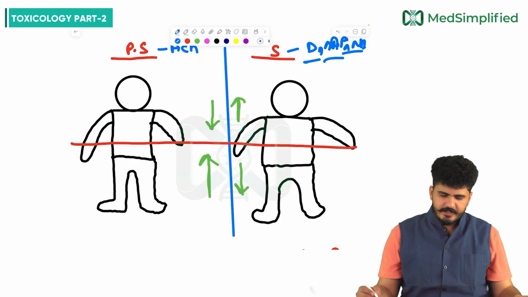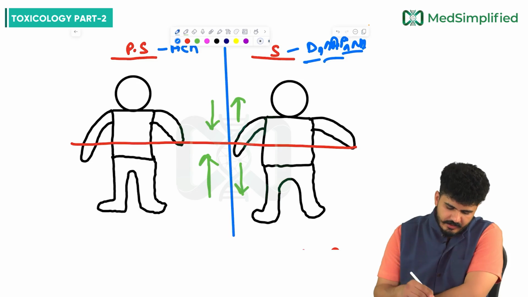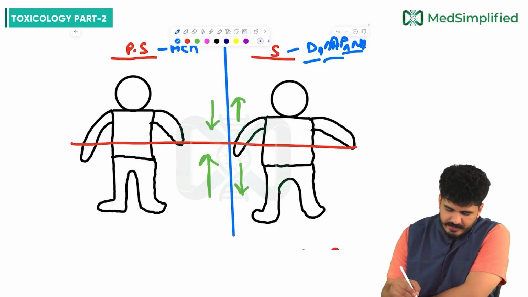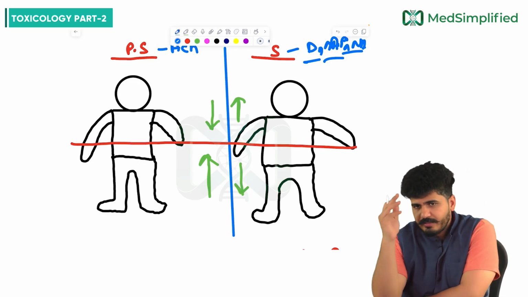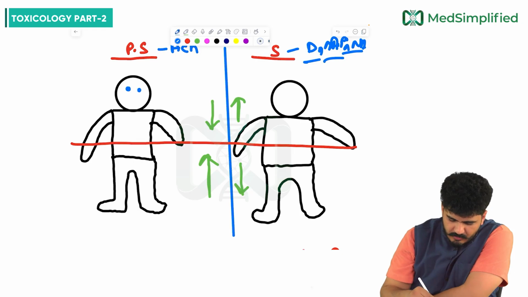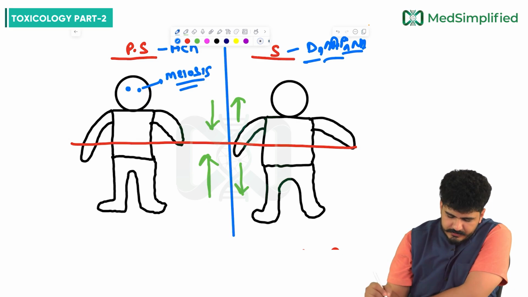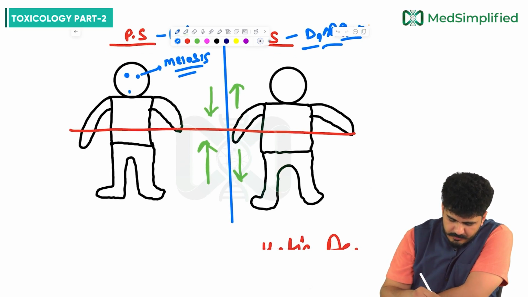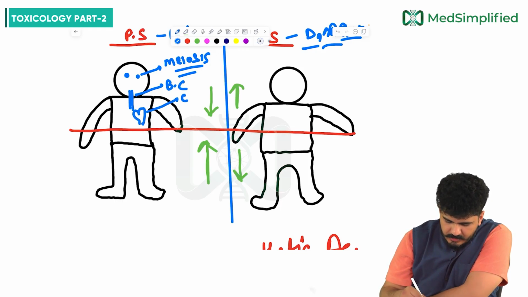What will happen to the eyes in the parasympathetic? As I told, above the abdomen everything decreases, so the eyes will be small. This is called miosis. Then there will be bronchoconstriction. On the heart, cardiac output and BP will fall.